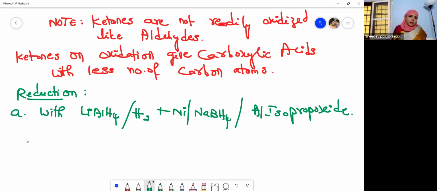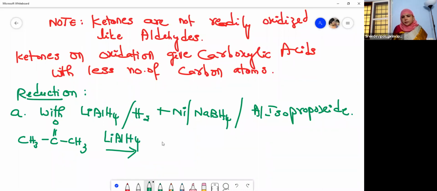Now let us see what happens. Acetone, when reduced with these reducing agents, you will get a compound. What is that? It is nothing but an alcohol. And what alcohol? A secondary alcohol. Simple logic, Nana. See, I am just replacing the atoms here and there.